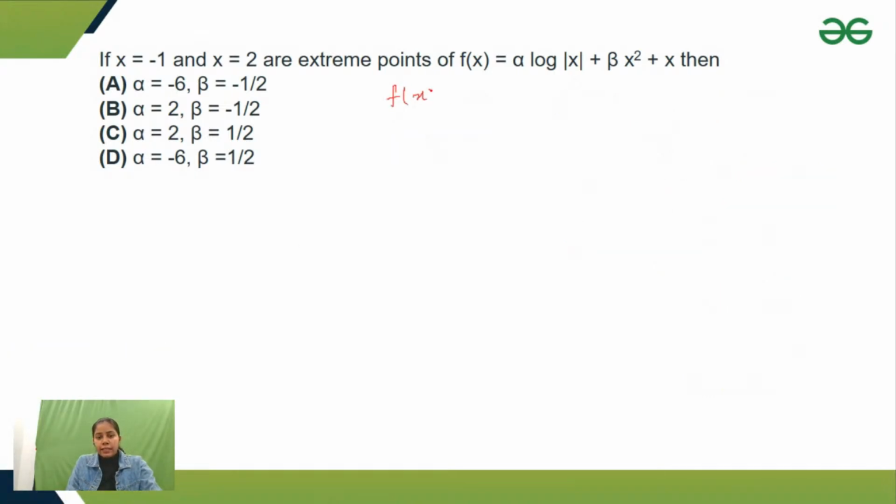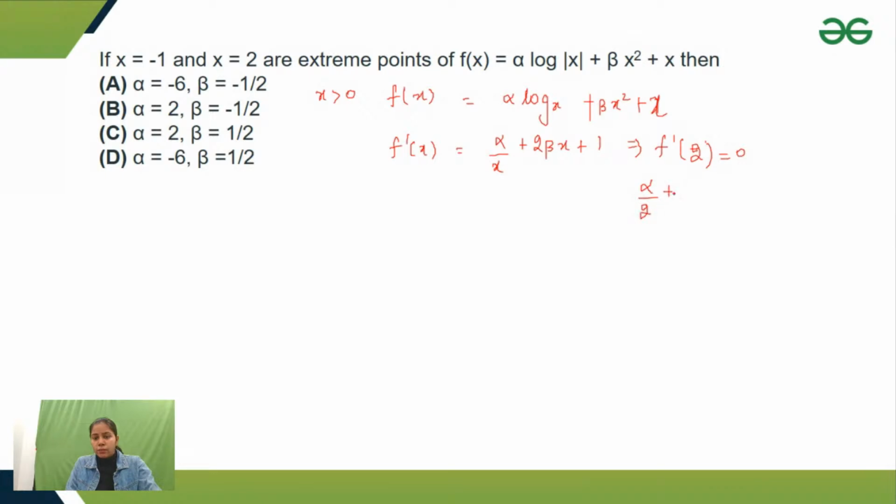If x is greater than 0, then your function is alpha log x plus beta x square plus x. In this case, f dash x would be alpha by x plus 2 beta x plus 1. If you find f dash of 2, it equals 0. That gives alpha by 2 plus 4 beta plus 1 equals 0, that means alpha plus 8 beta plus 2 equals 0.